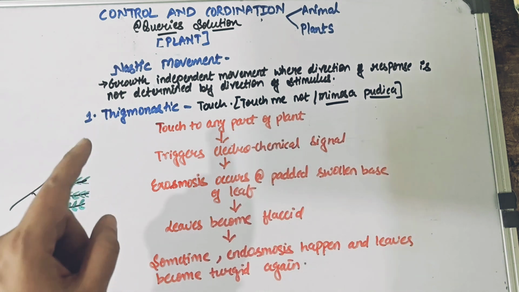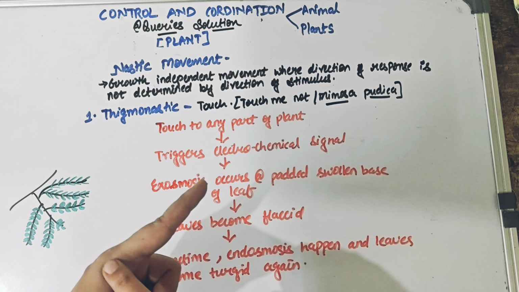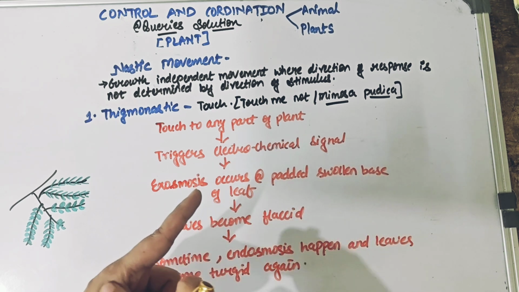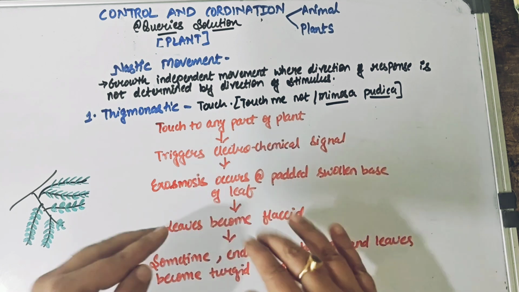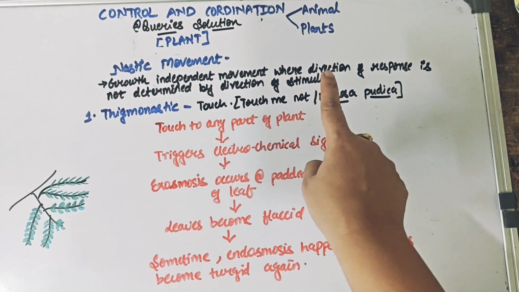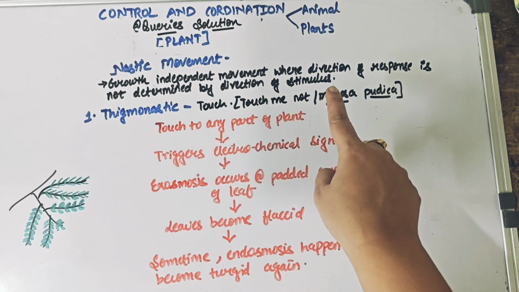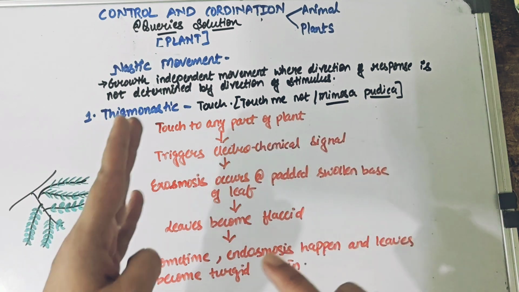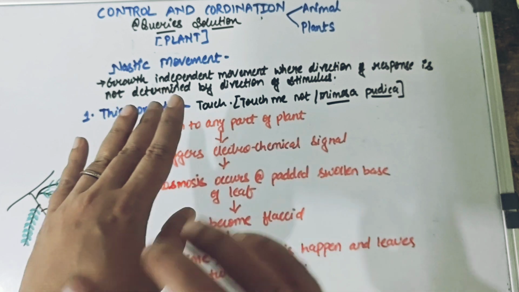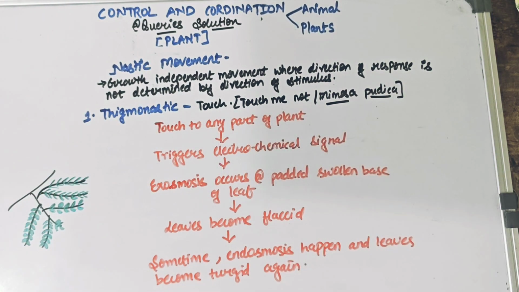For example, in the thigmonastic movement, if you touch this part of the plant, it might not show the response here, but it can show the response in another part. That is how you define a nastic movement: a growth independent movement where the direction of response is not determined by the direction of stimulus. The stimulus can be at this part, but the response can come at this part, or maybe at other parts also. It's not regulated. That's the meaning of nastic movement.